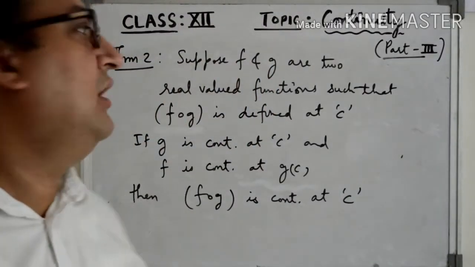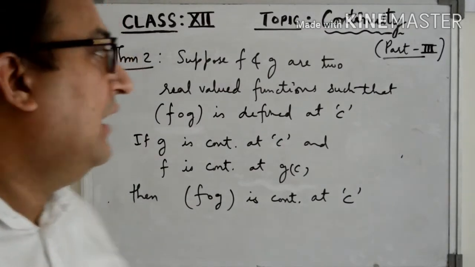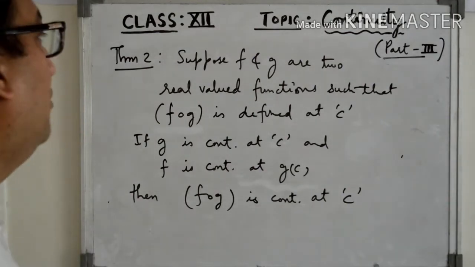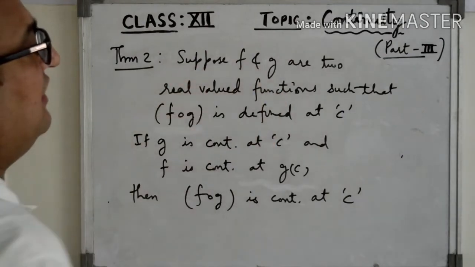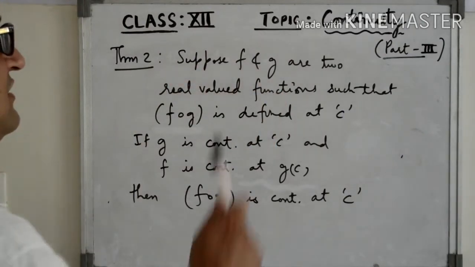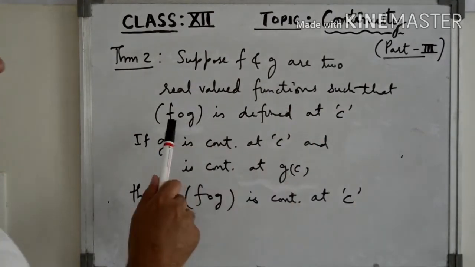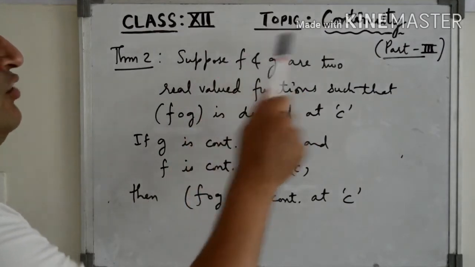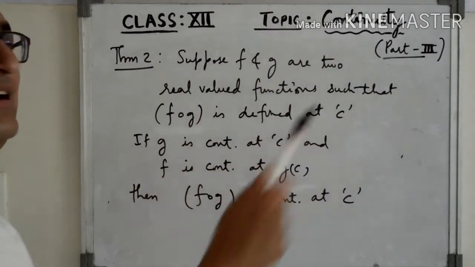Next we come to another very important theorem of this topic, and this is about continuity of a composite function. So this theorem is like this. It says, suppose f and g are two real valued functions such that f composition g, this is the composite function, is defined at the point c.